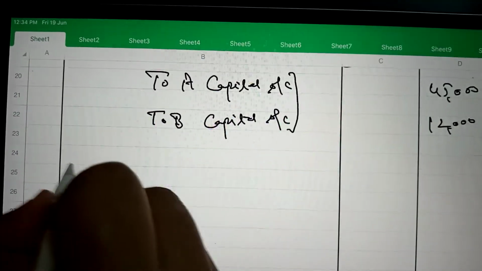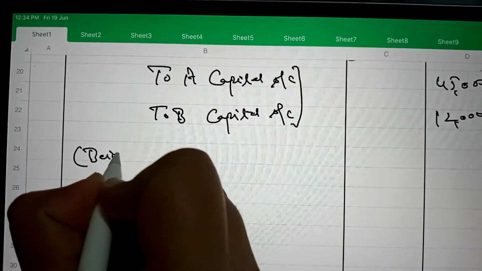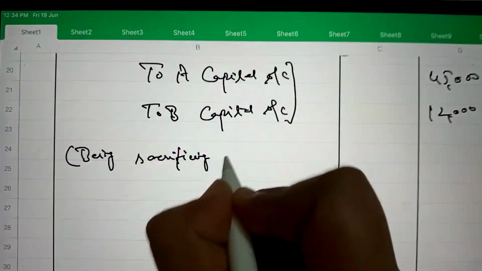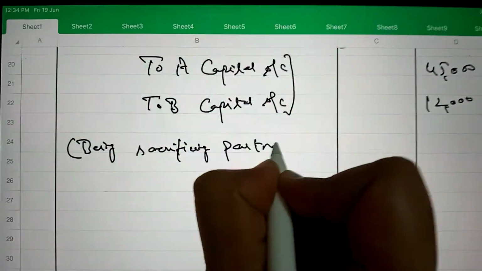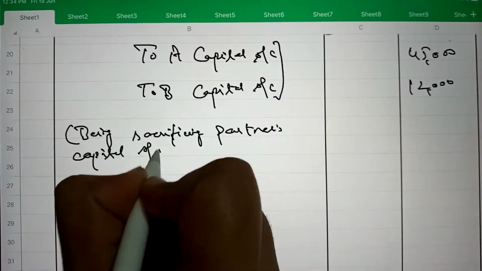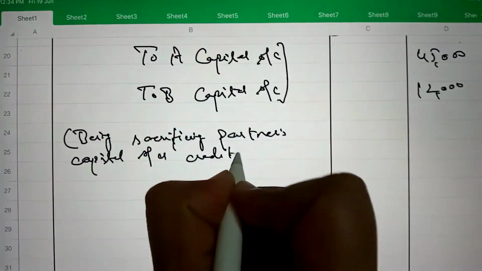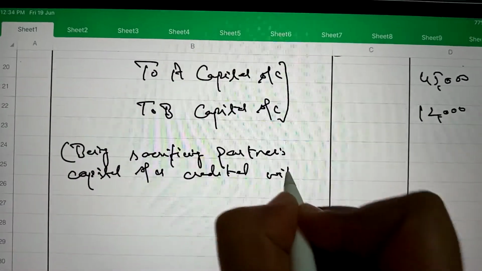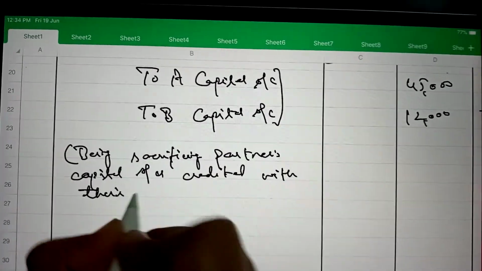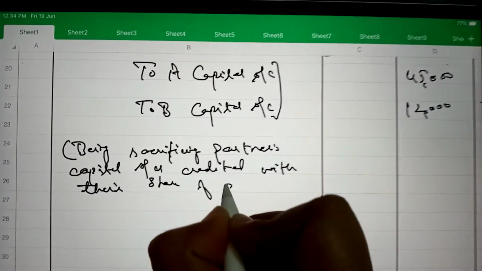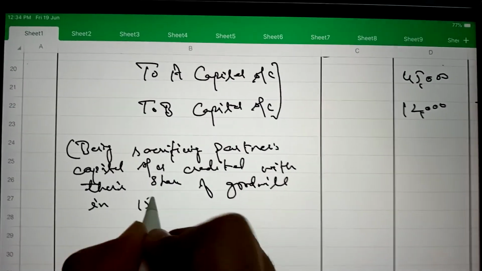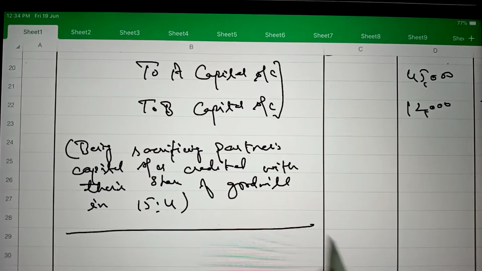Being sacrificing partners, capital accounts credited with their share of goodwill in sacrificing ratio. It is 15:4.